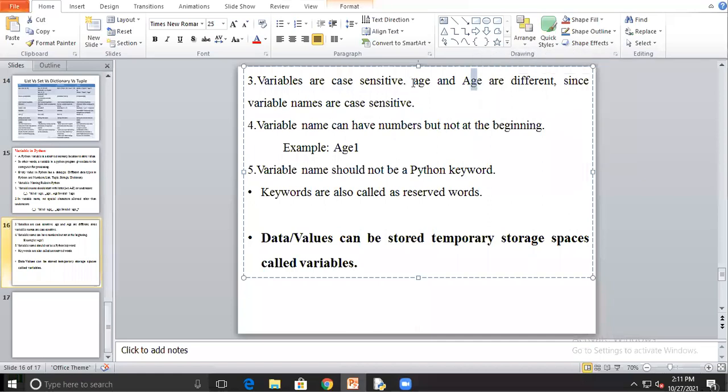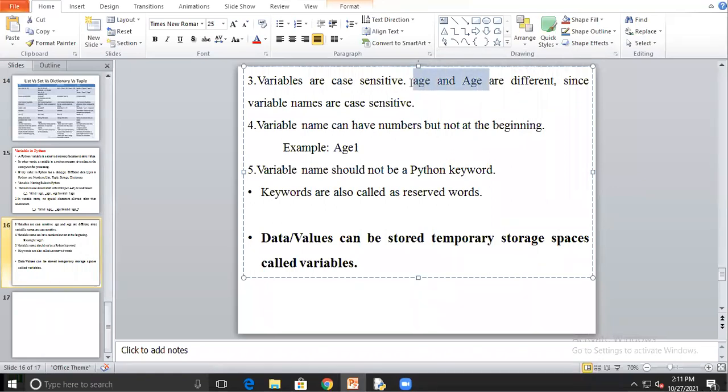Why? Because here you have to take here age. This age will be small. But this age will be different. This both two ages are different. Why? Because the representation of this will be different. Like this will be small, this will be capital. So we call it case sensitive.